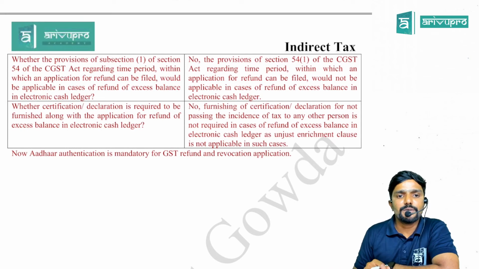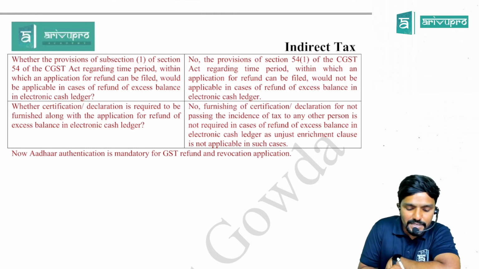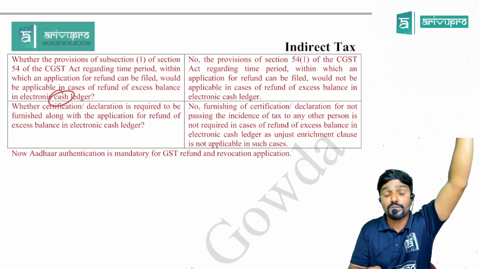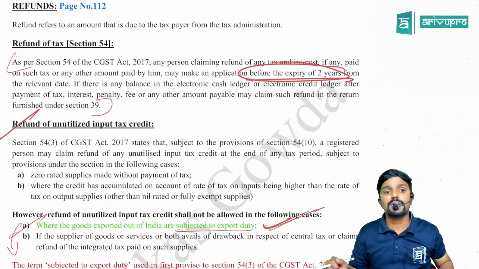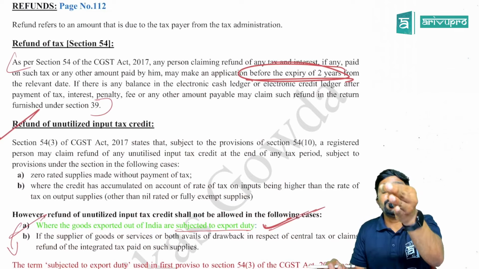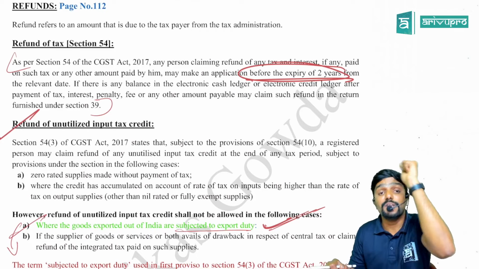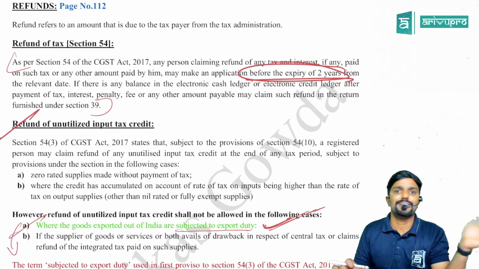Whether the provisions of subsection 1 of section 54 of CGST Act regarding the time period within which an application for refund can be filed would be applicable in cases of refund of excess balance in cash ledger, means what we saw, 2 years. You have to make an application within 2 years. We saw here now in section 54. Is it applicable for claiming refund of unutilized balance in electronic cash ledger or only credit ledger? Only credit ledger, guys, not cash ledger.